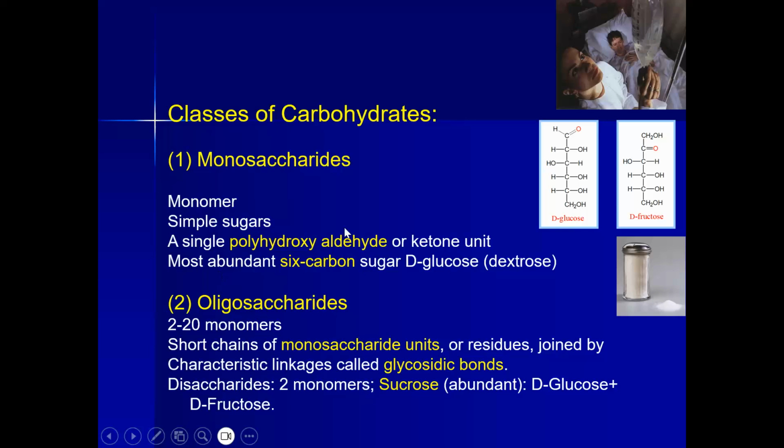They are very simple sugars that are having only one carbohydrate unit. So what does one carbohydrate unit mean? That unit, that monomer, would be having 6 carbon atoms, in addition with either an aldehydic group or a ketonic group.